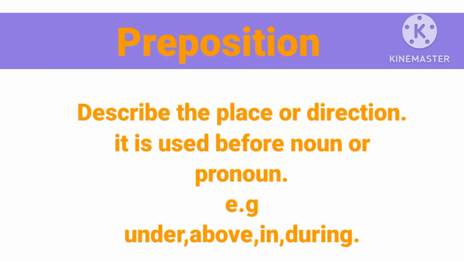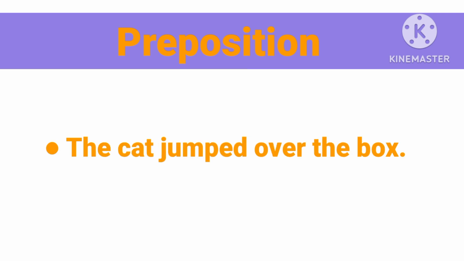What is a preposition? A preposition describes the place or direction. It is used before a noun or pronoun. For example, under, above, in, during. The cat jumped over the box. Over is the preposition.